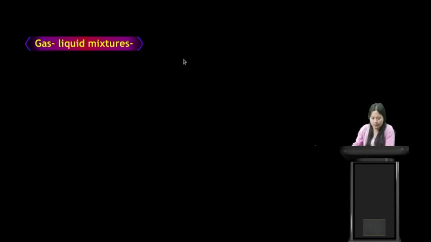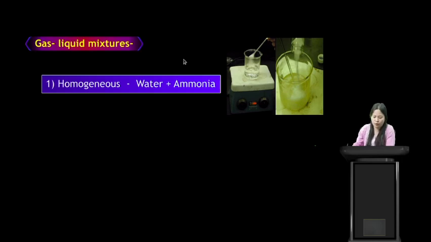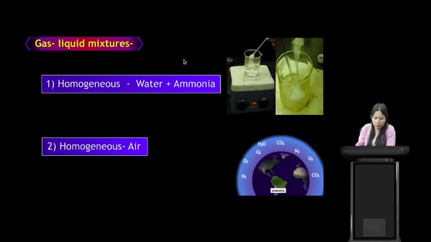Gas liquid mixtures. An example of a homogeneous gas liquid mixture is water and ammonia. An example of a heterogeneous gas liquid mixture is air. So these are some of the examples of homogeneous gas liquid mixtures and heterogeneous gas liquid mixtures.